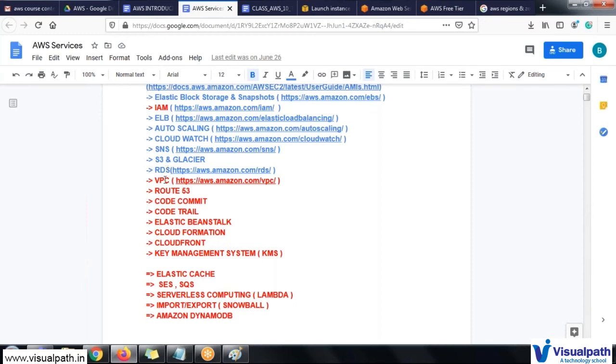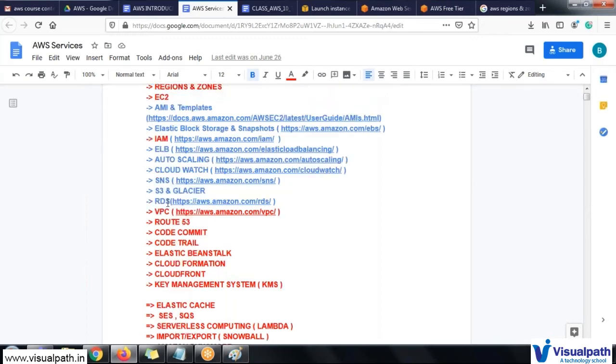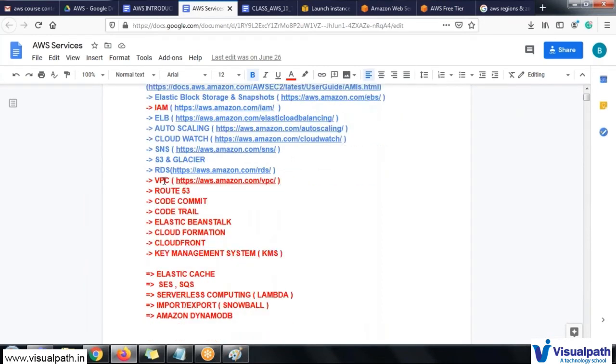And the next one is VPC, which is one of the important and major concepts in AWS, which is Virtual Private Cloud. So they're going to create the private cloud, and this is a huge concept which will take 2 days. Each and every service will be a 1 day class, whereas VPC is a 2 day class. So I will explain what VPC is, and there will be a concept called subnets.